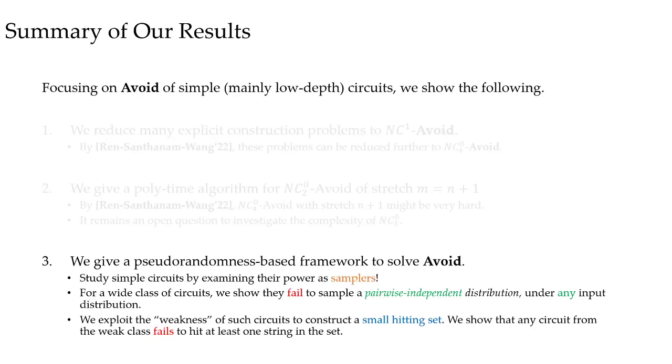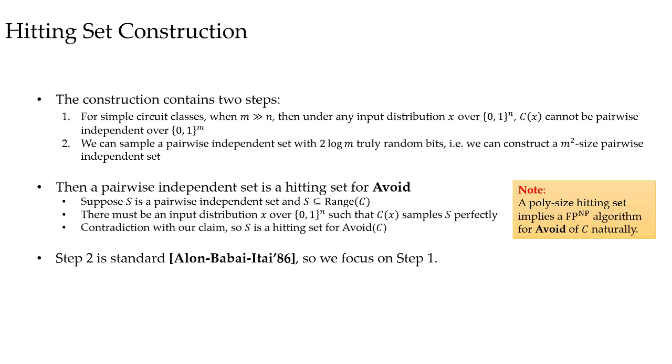Now, let me talk about our third result. We give a pseudo-randomness based framework to solve Avoid. The construction contains two steps. First, for some simple circuit classes, like NC0_k circuits or constant-width CNF/DNF, we show that they fail to generate a pairwise independent distribution under any input distribution. Second, we show that we can indeed generate the pairwise independent distribution by a short seed if we have more computation power. That is, we can find a pairwise independent set of small size.